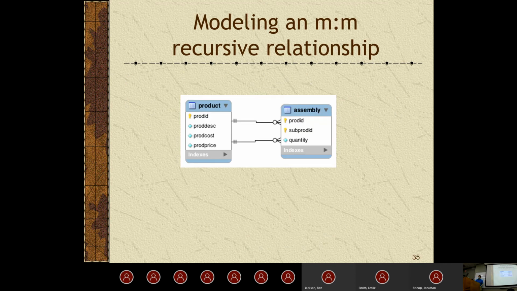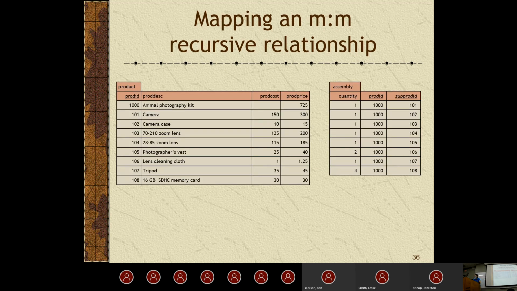So here's just another way we could show this. It's really the same thing. We're just having two recursive relationships saying that a product can be involved in 0 to many assemblies. An assembly has one and only one product, which is not entirely true. But then also, an assembly can have multiple products associated with it.